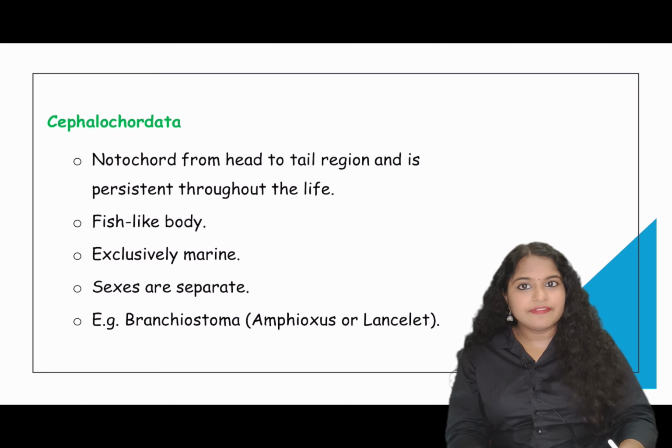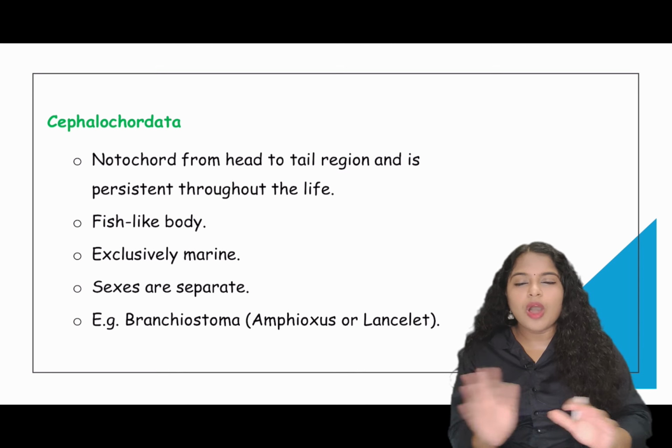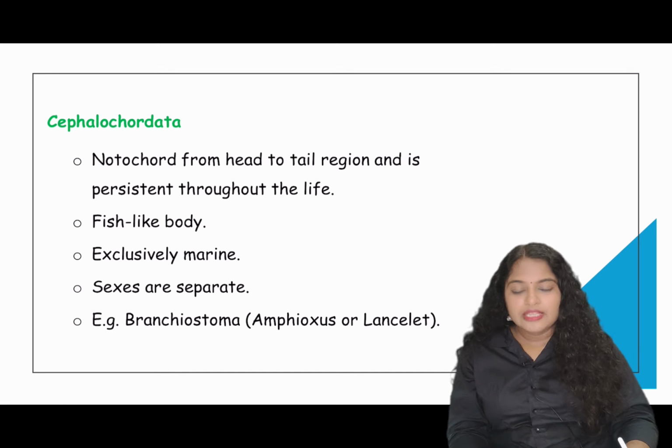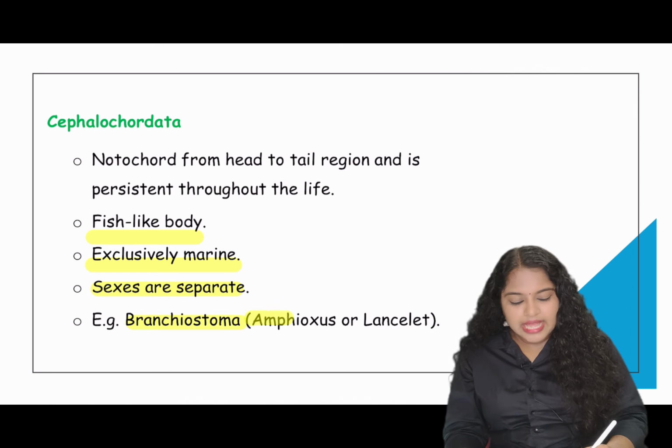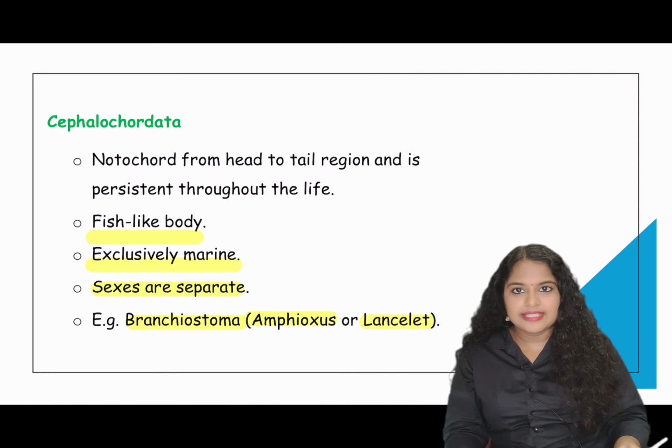The next subphylum is Cephalochordata. The organisms in Cephalochordata have their notochord persistent throughout their life from head to tail. Their fish-like body is present, they are exclusively marine, and their sexes are separate. Example: Branchiostoma, that is Amphioxus or lancelets.